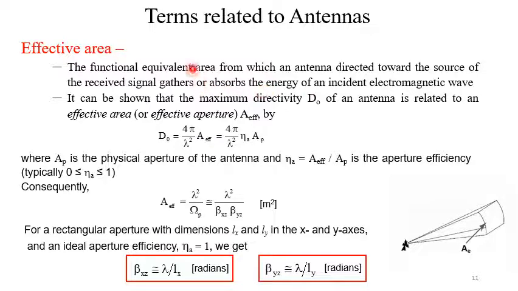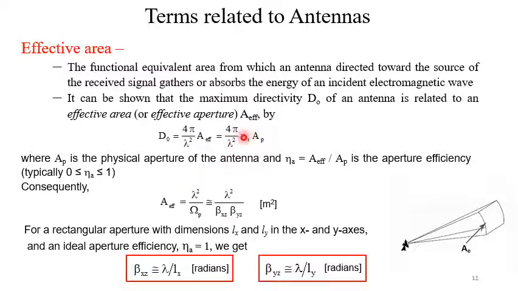The functional equivalent area from which an antenna directed towards the source of the received signal gathers or absorbs the energy of an incident electromagnetic wave. This is how effective area is described. It can be shown that the maximum directivity D0 of an antenna is related to an effective area in this way, that D0 equal to 4 pi A effective divided by lambda square.